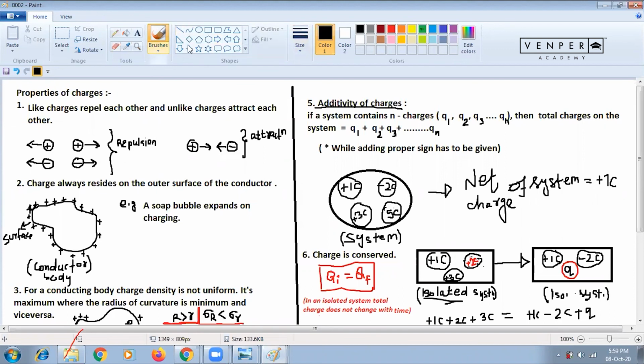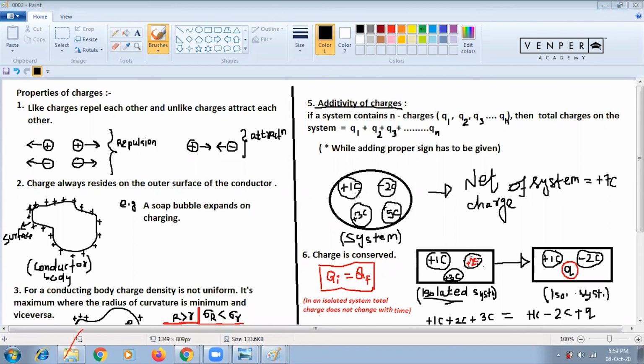I hope you are understanding. So please write this property and remember additivity of charges. If a system contains n charges, q1, q2, q3, then you simply add with a proper sign. Don't make a mistake in sign. After finishing the property, you can do the numericals. Today just some introduction, and remember this. Next class we'll try to complete properties.